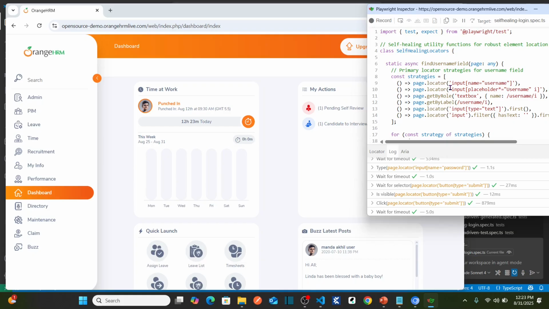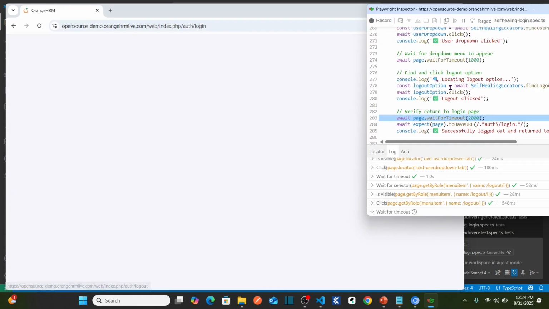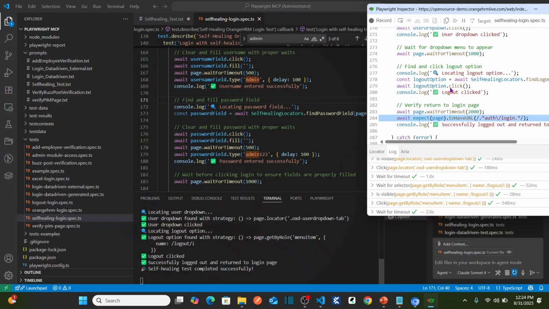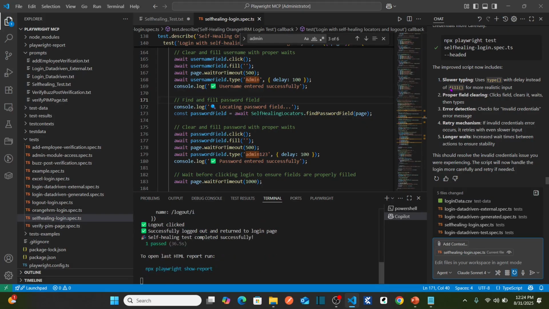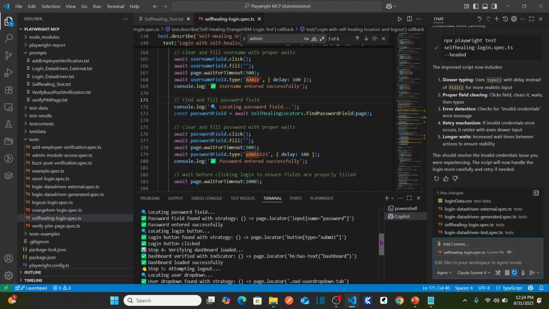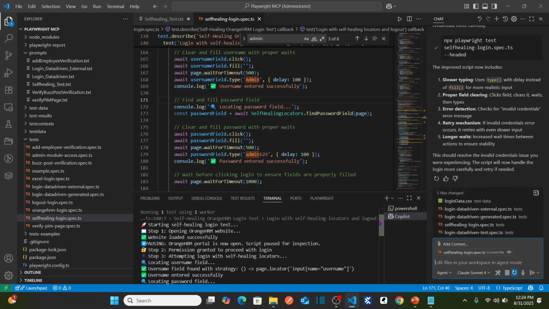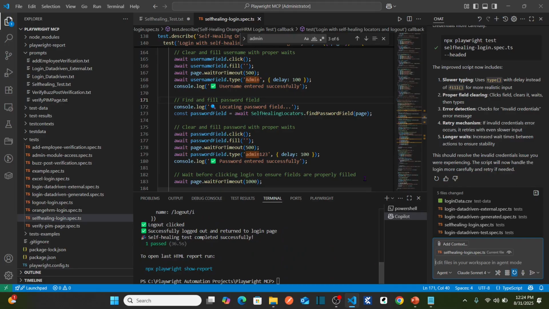Now it should log out. Perfect. It validated the dashboard and now it got logged out. That means your self-healing is successful. Here it implemented the self-healing successfully. Perfect. So this is how you can automate your test cases by using natural language. You can perform data-driven testing. You can perform self-healing as well by using natural language.